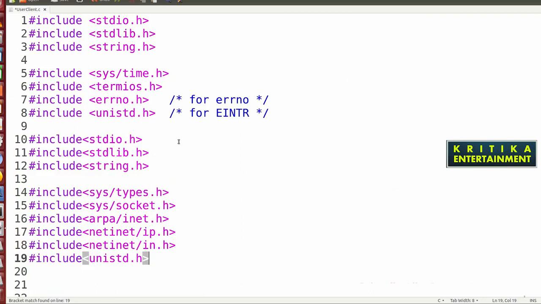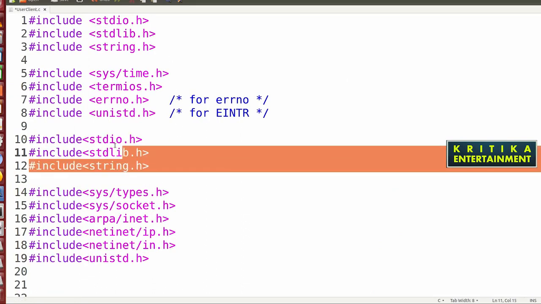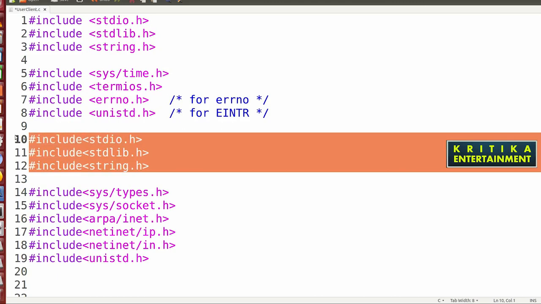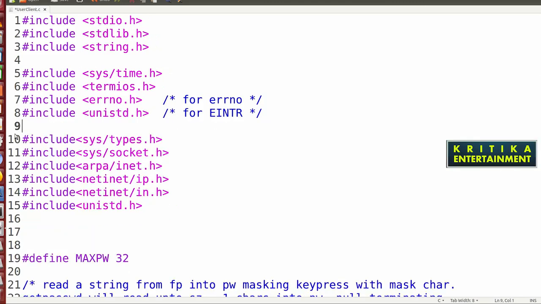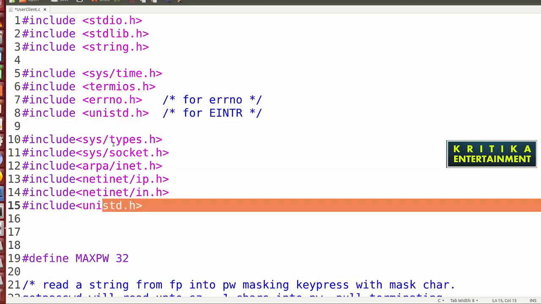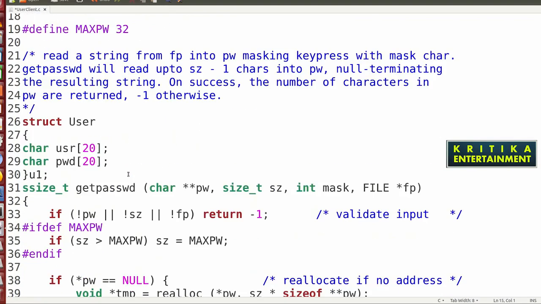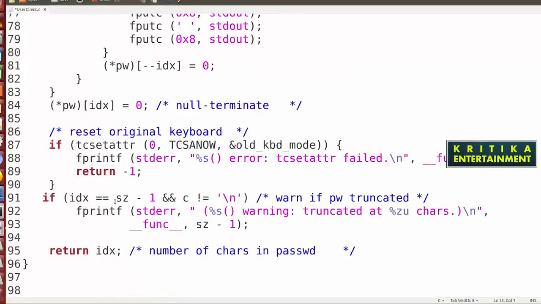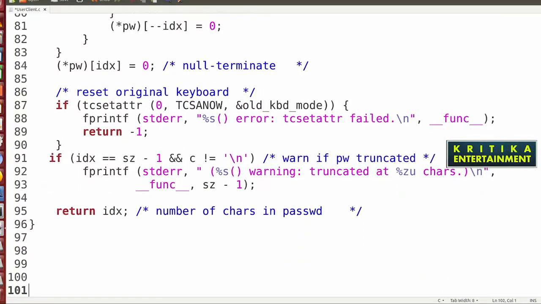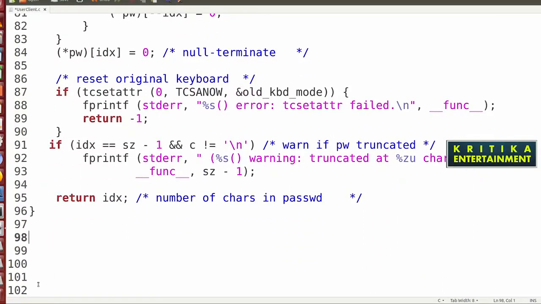Okay, I'll paste it. If there are repeated things, then I can remove them. This thing is repeated, I'll remove this. And unistd.h is also a duplicate, I'll remove this. Okay. Then next socket code. I'll save this, close this.